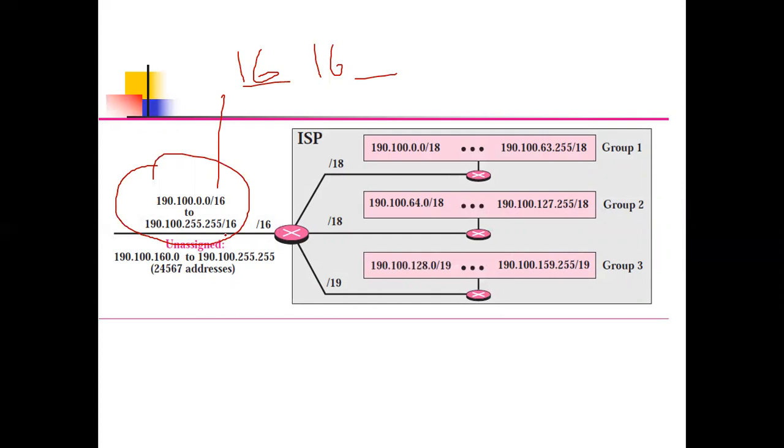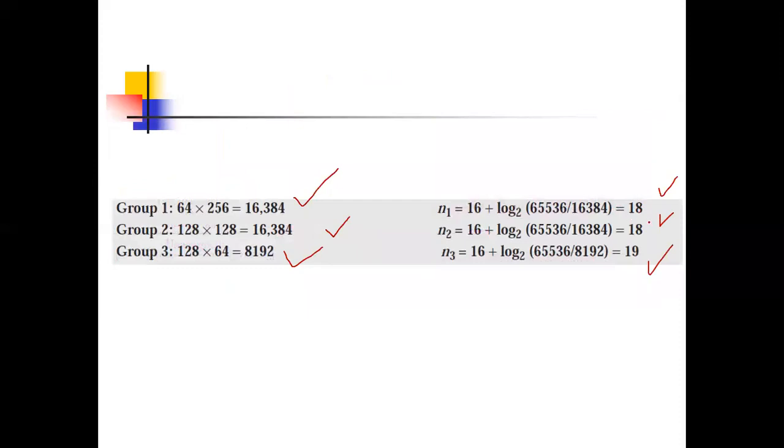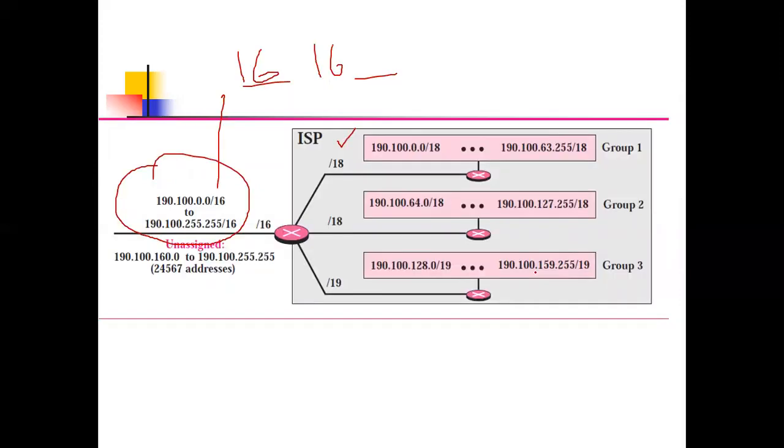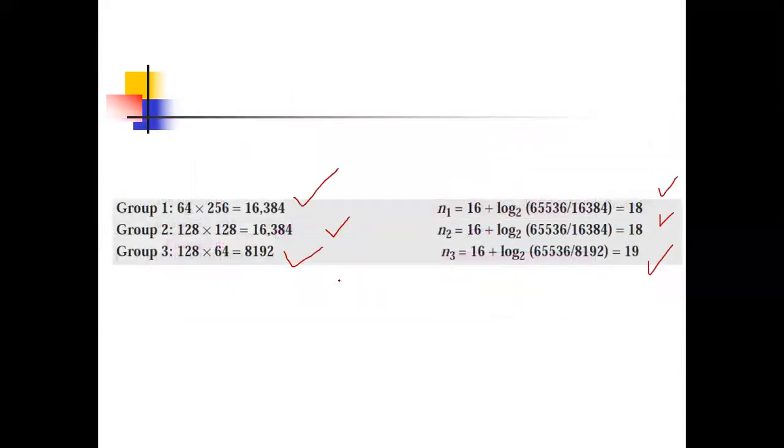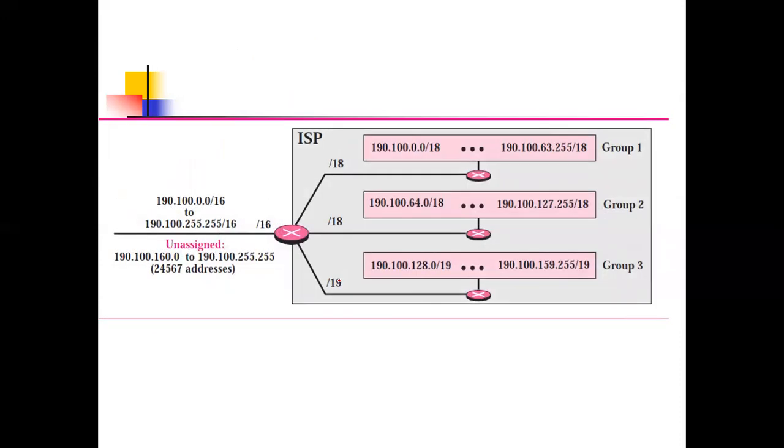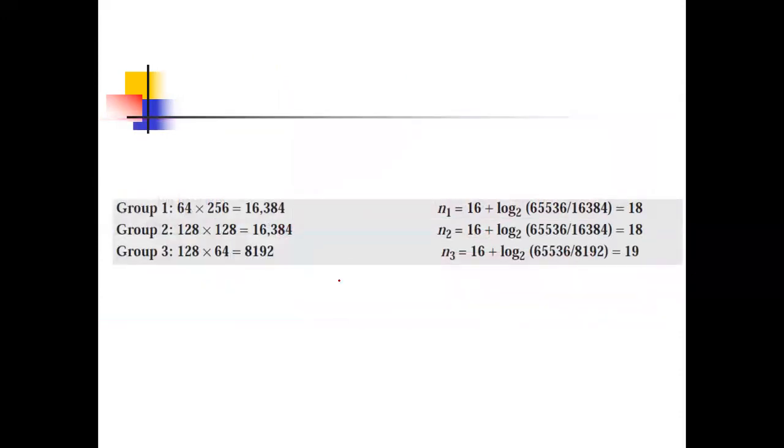Okay. Now, in the first part, the subnet network length is 18. For the second 18, and the third is 19, because we have calculated here 18, 18, 19. Now this is the first address, 190.100.0.0. The last address you can calculate yourself. So in this way, we'll do this.